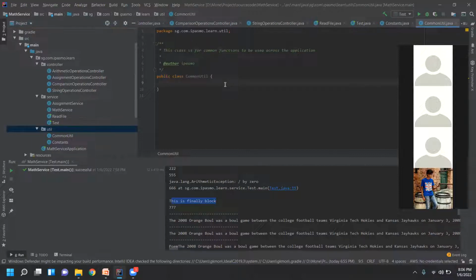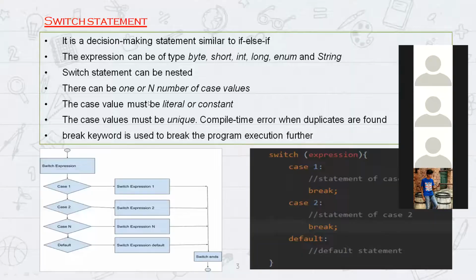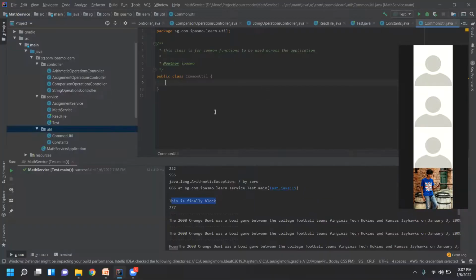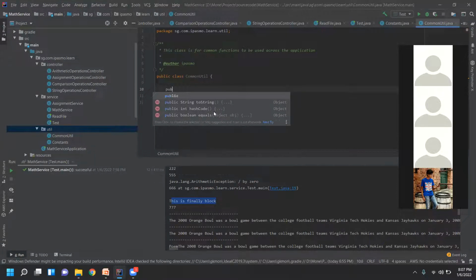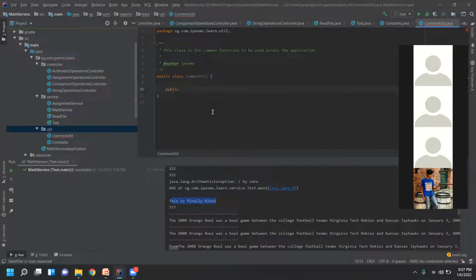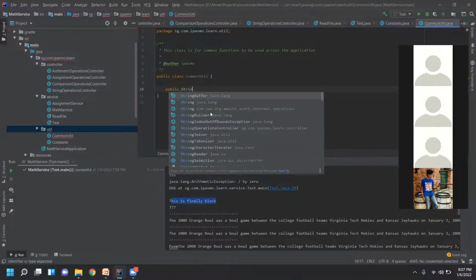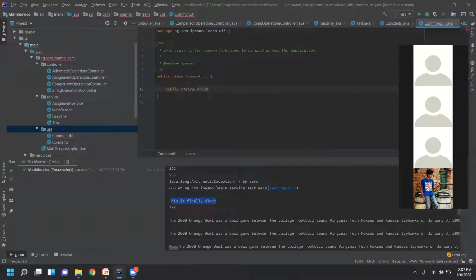Now, what we are learning about is the switch statement. It's a decision-making statement similar to if else. So I'll write a method here. Public, and this method will return a string. Check which grade actually: check grade by type.